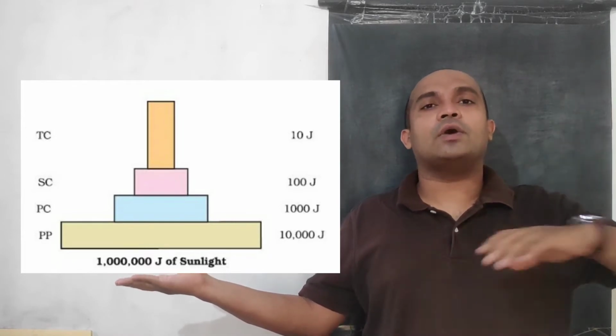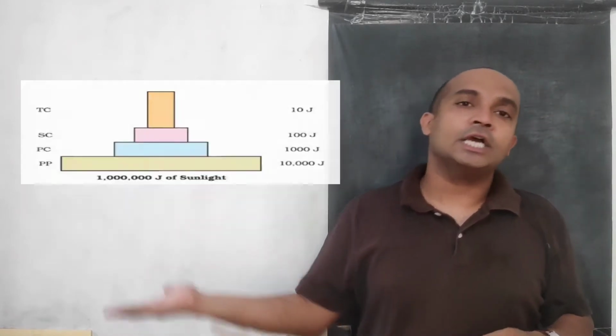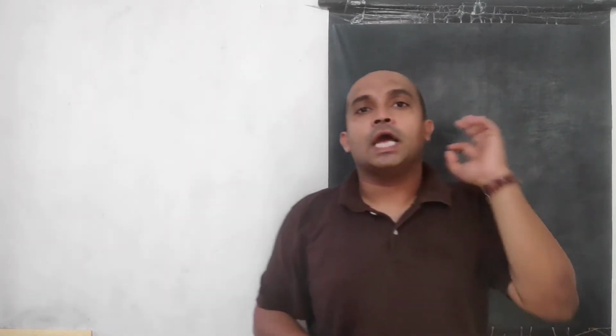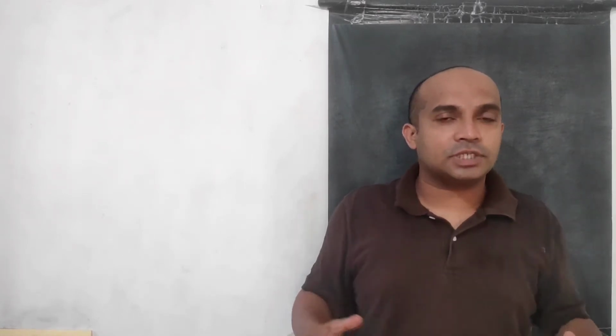Understood? So this is how energy also decreases by 10% at each trophic level, right? This is the ecological pyramid for energy. So this graphical representation has a pyramidal structure, and that's why this is called an ecological pyramid.